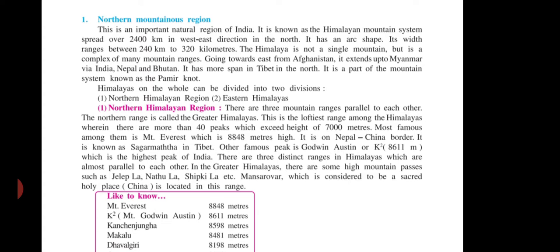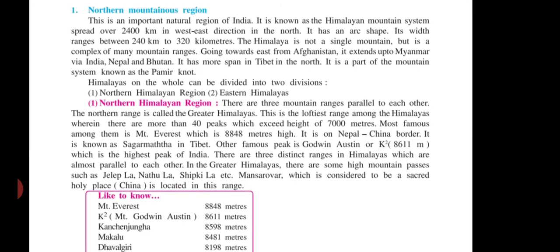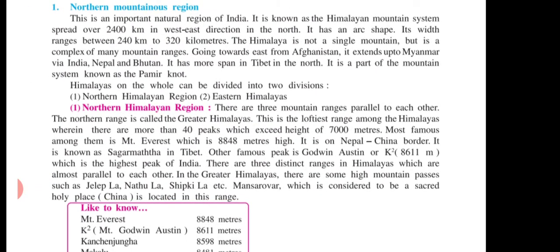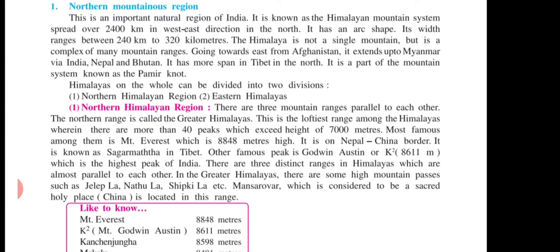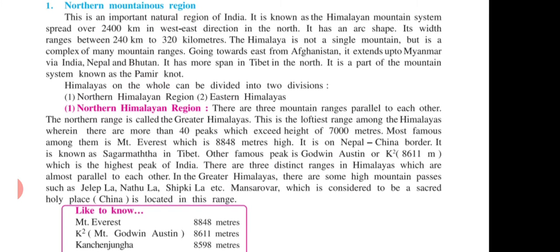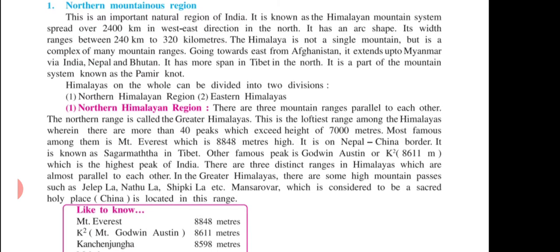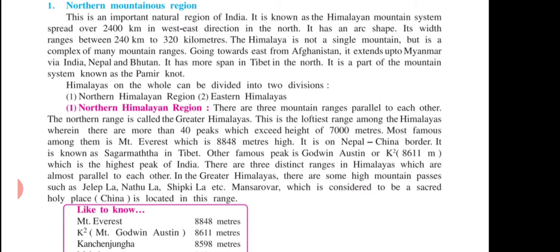2,400 kilometers. And it is not a single mountain. It is a complex of many mountain ranges. Himalaya is not a single mountain range. So why is it written in plural, mountainous region? Okay, many mountainous ranges together are identified as the Himalaya.